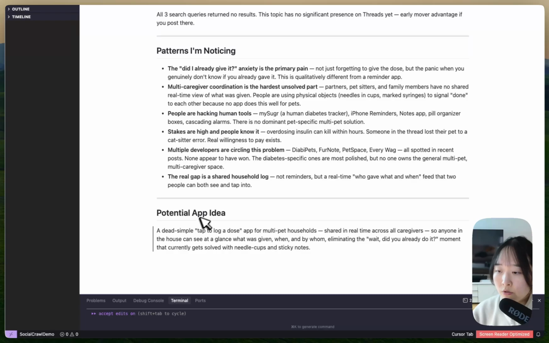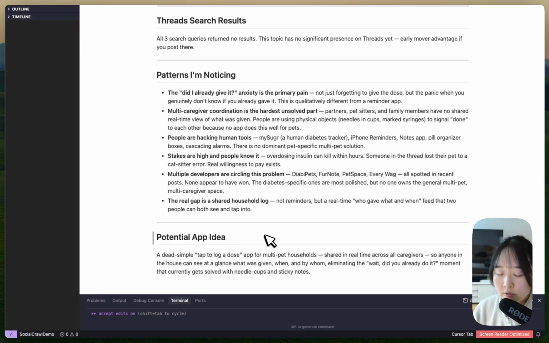And this leads me to a potential app idea. For me, in this case, a simple tap to log a dose for multi-pet households who have multiple caregivers in the house, and something that could log the medication of their pets and also keep track of who's given the medication. So it solves the anxiety of, did I already give my pet their medication, and the problem of having multiple caretakers, which could have a risk of missing or giving a double dosage to their pets.